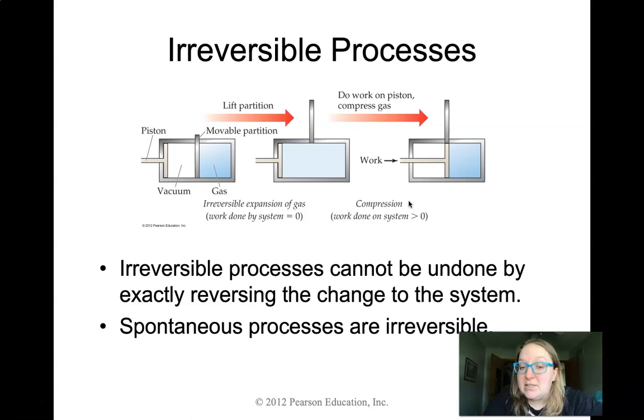Now, most spontaneous processes are going to be referred to as irreversible. Think spontaneity in terms of combustion. When we talk about, say, gas becoming fuel for our cars, it's a combustion process, which means we're taking two things and we're creating two new ones. And even if we take those two new things and we try our hardest, we put in enough energy, we may not be able to get those original reactants back.